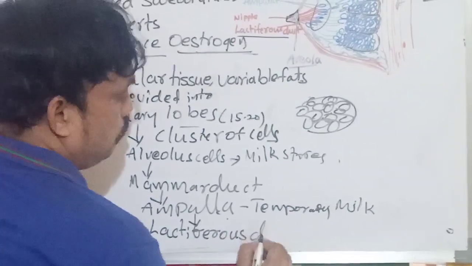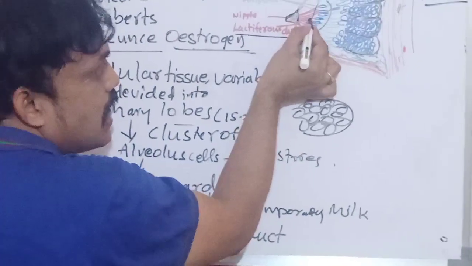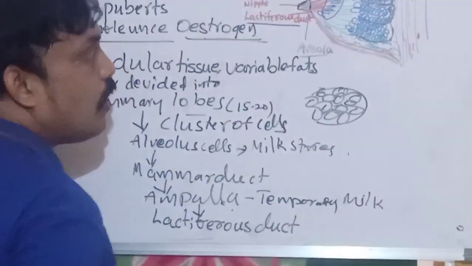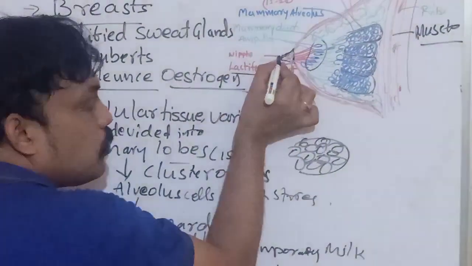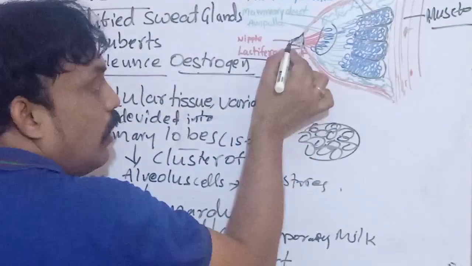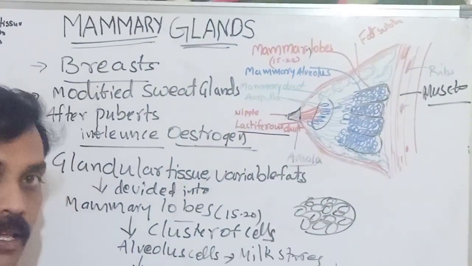Lactiferous ducts. Through the lactiferous ducts, the milk passes into the nipple. The black color point here, the starting point, we call the nipple.